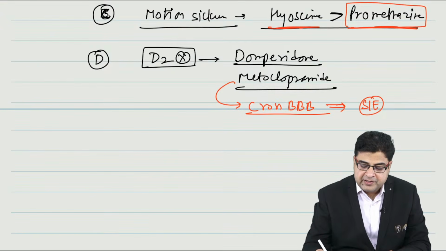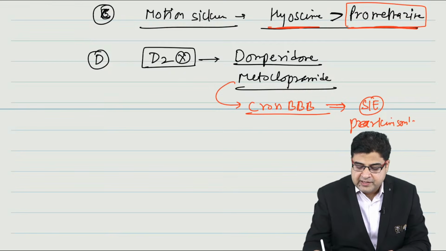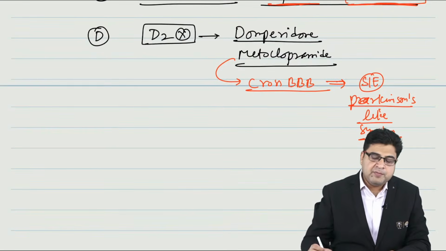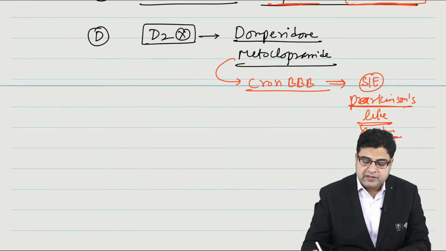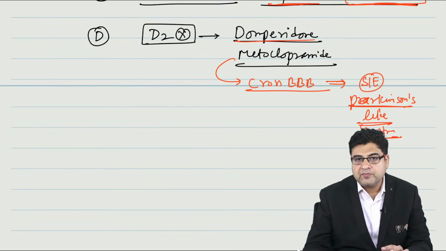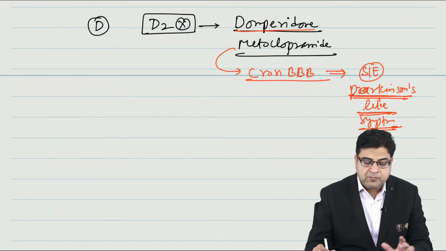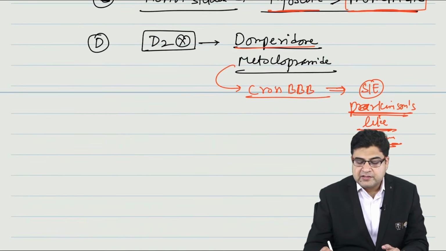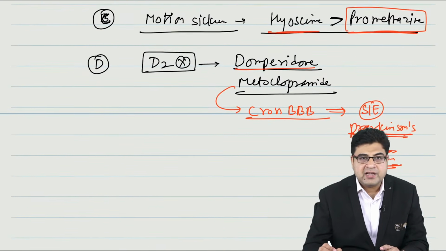can result in Parkinson's-like symptoms in the CNS. So this drug is responsible for Parkinson's-like symptoms because it can cross the blood-brain barrier, metoclopramide. Now this side effect is not seen with domperidone. Parkinson's-like symptoms means body movement disorder, so the medicine can result in body movement disorder as a side effect.